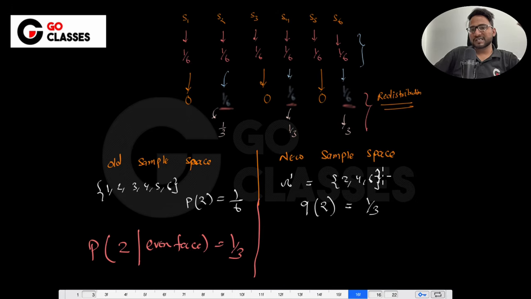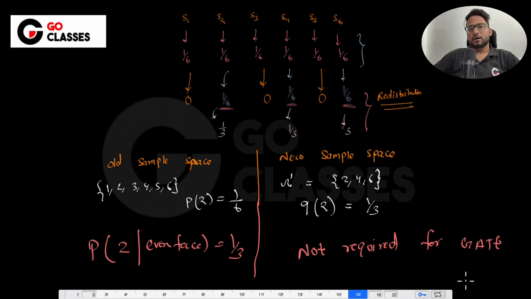By the way, these things are not at all required for GATE, so I will just give you a glimpse and then skip it. The reason is very simple: we don't want to entangle ourselves in the technical details. We just want to get the intuition. We just want to cover all the things which are required for GATE, even required for the interviews. But don't get into the entanglement of all of this. So let's skip this technical jargon, and I will directly tell you the intuition with one more example. Here I will say not required for GATE. Cool, I hope you understood.